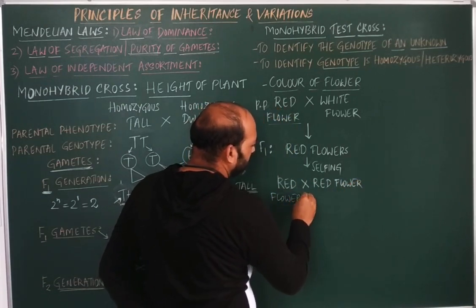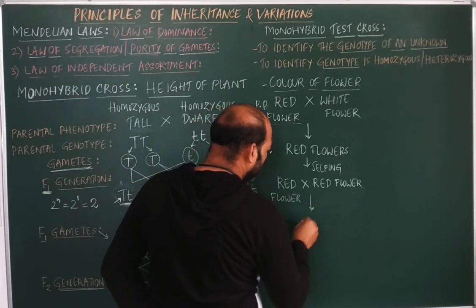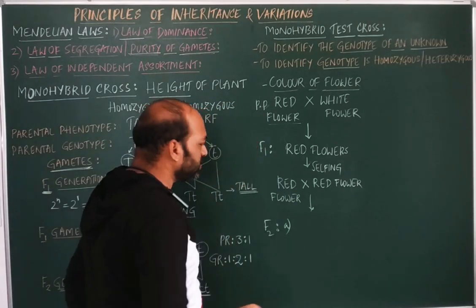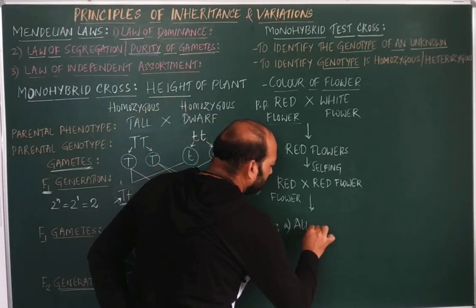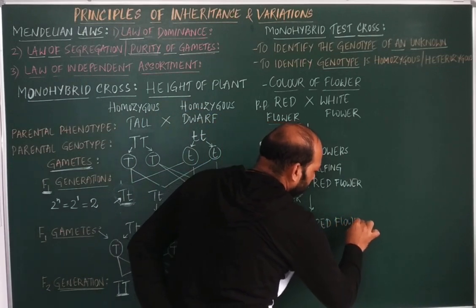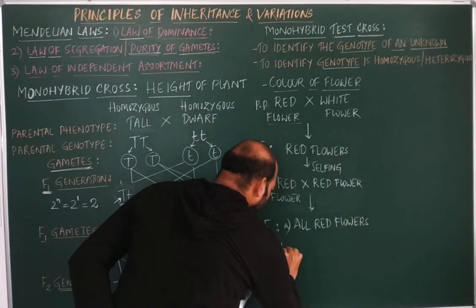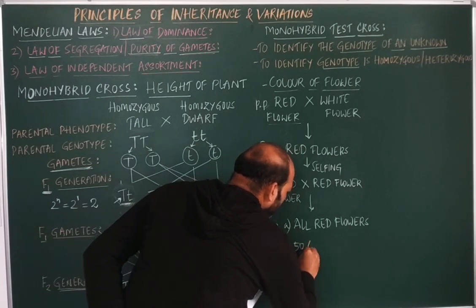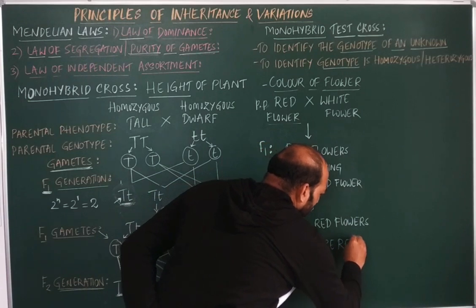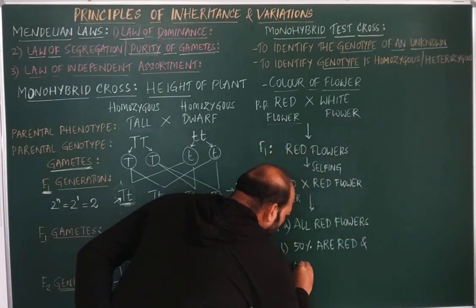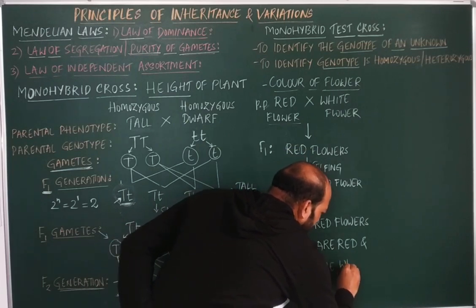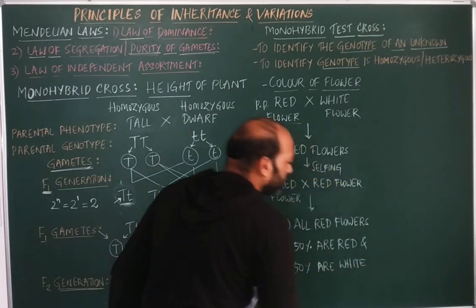So there are 2 possibilities here in the F2 generation. One possibility is that all red flowers are produced, and the second is that 50% are red flowers and 50% are white flowers.